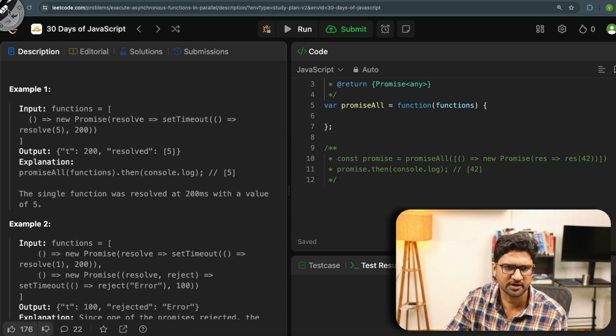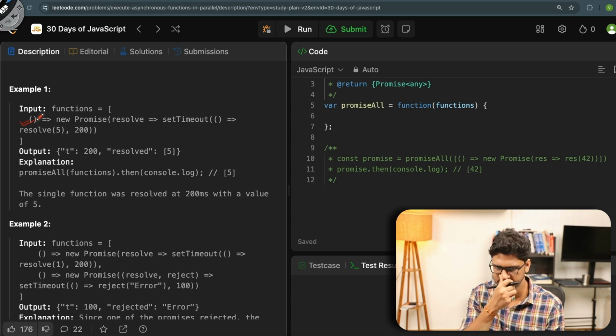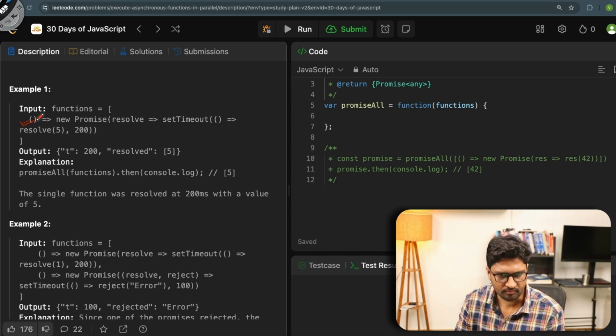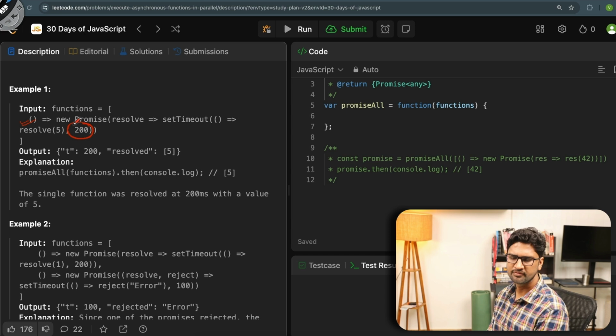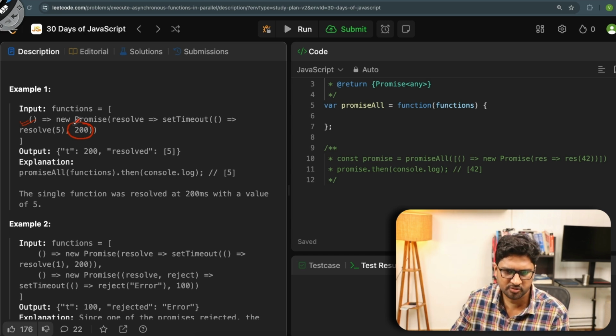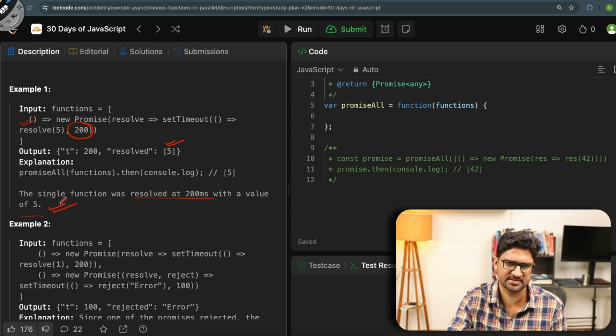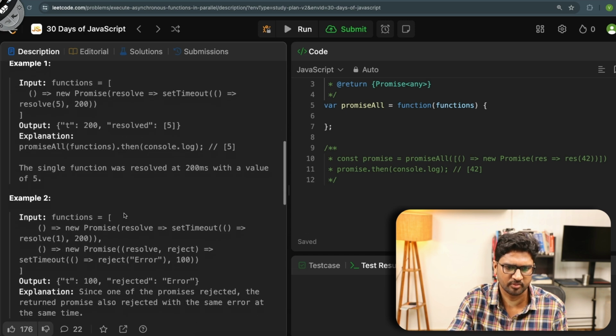I have this input functions, which is an array. So this is an array of functions, and this is one function, only one function. At a time of 200 timeout milliseconds, it should go and resolve the value as 5. Promise.all resolves with the value of 5. Perfectly fine. This was really simple. Let's move to the next question.